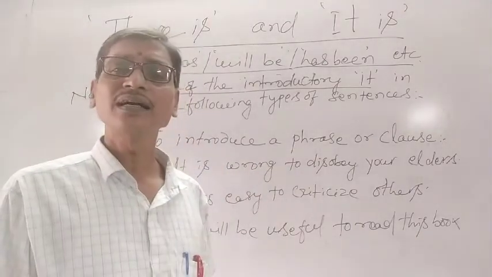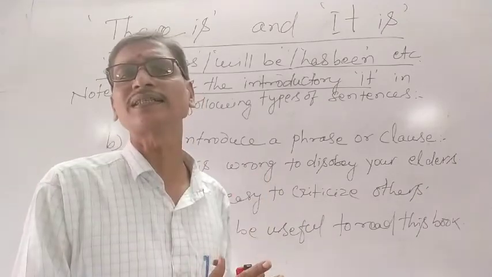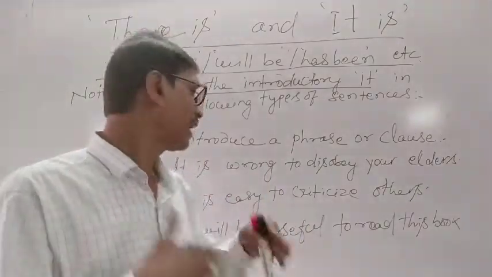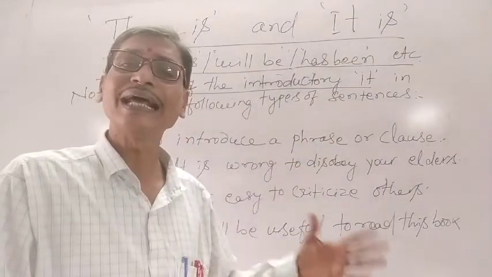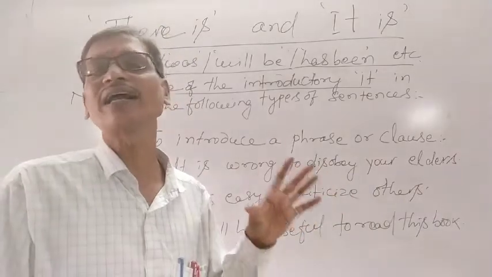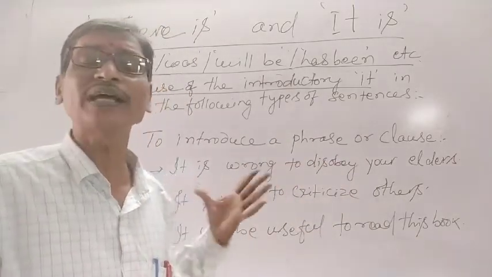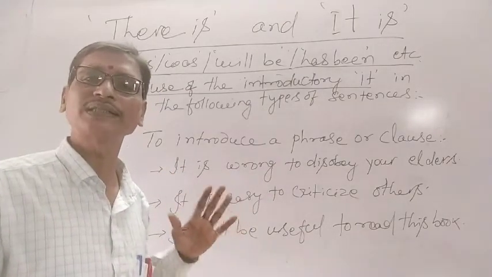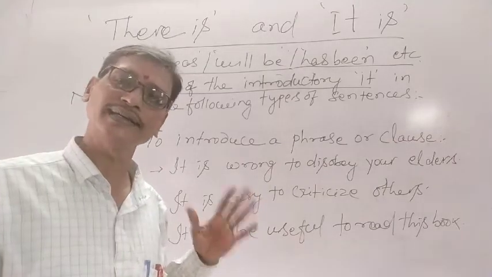Besides that, we also need to use it at the beginning of the sentence when we want to introduce any phrase or any clause. So this is another instance when we need to use it at the beginning of our sentences, and our sentences will have the introductory it.